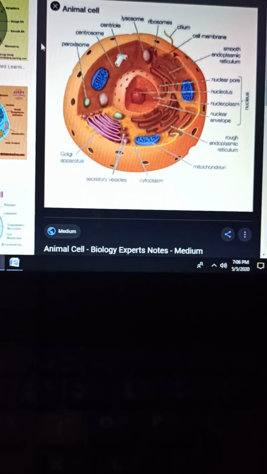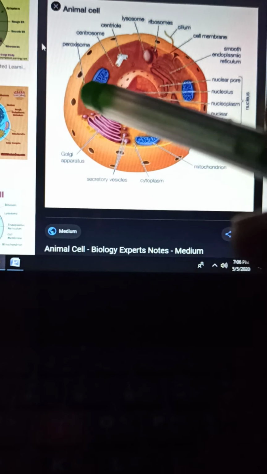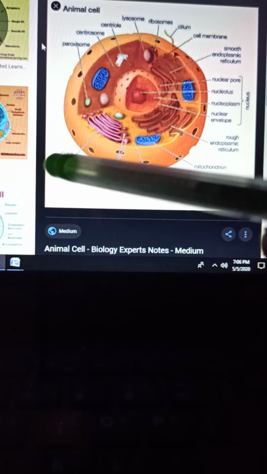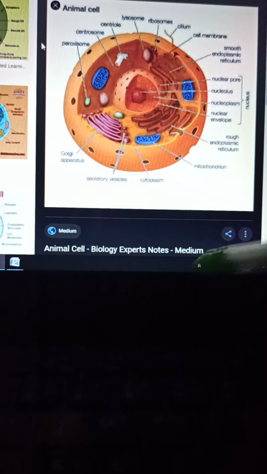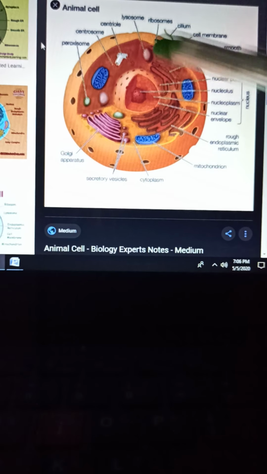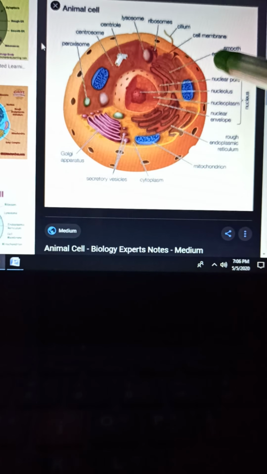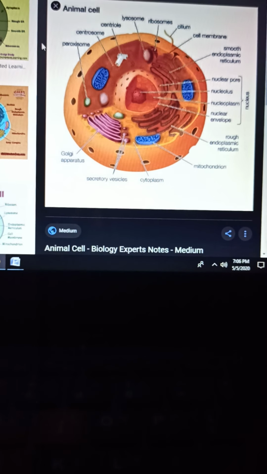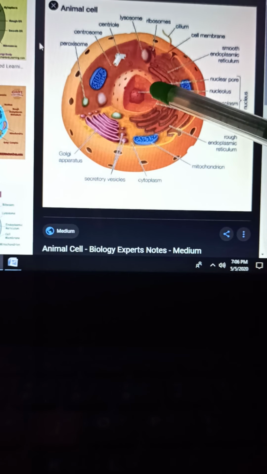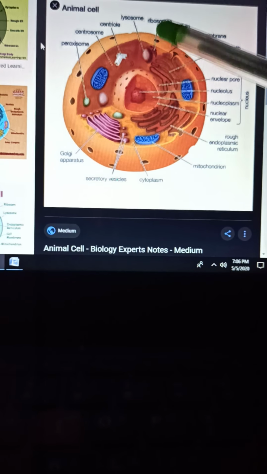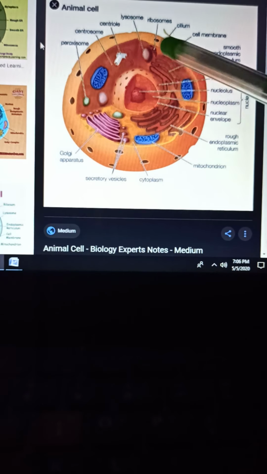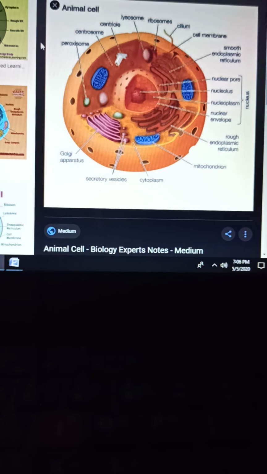For example, in case of plant cell, it is double membrane. The cell is double membrane because the cell wall is the outermost layer and the second layer is the plasma membrane. And in case of animal cell, the cell wall is completely absent, only a single layer plasma membrane is present. There are many folds of layers present for insulation and protection, but in case of animal cell the wall is completely absent. So here you can see at the center, the brain, the important cell organelle, that is known as nucleus. The detailed structure of the nucleus I already explained to you, so I am not going into much detail.